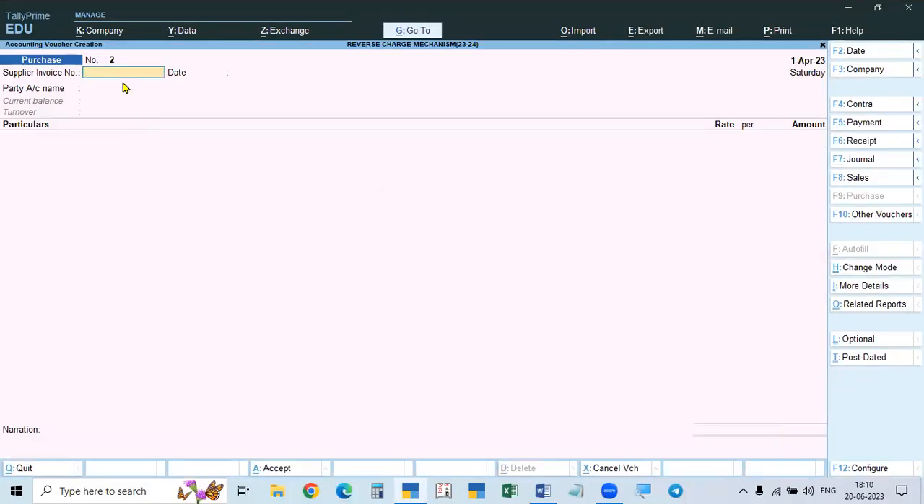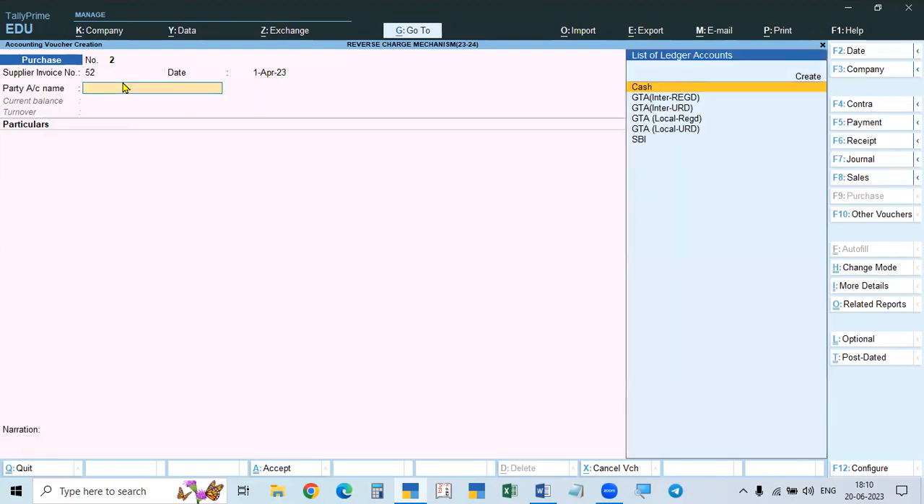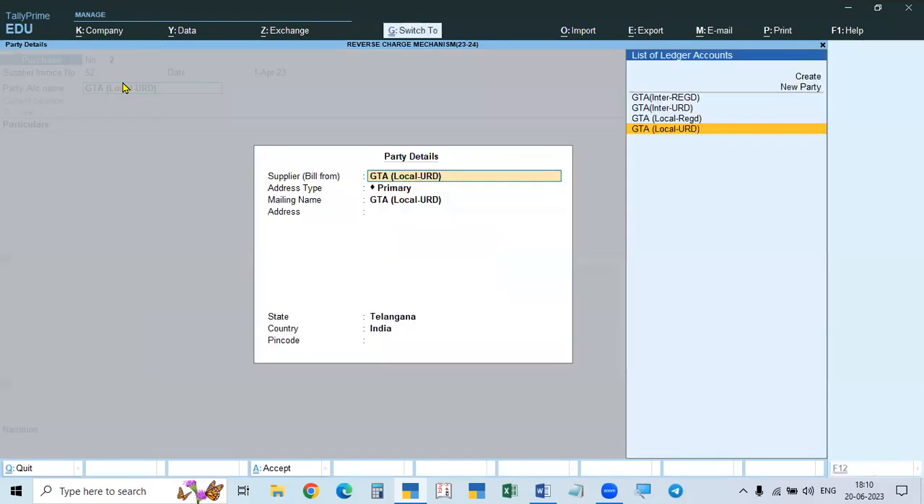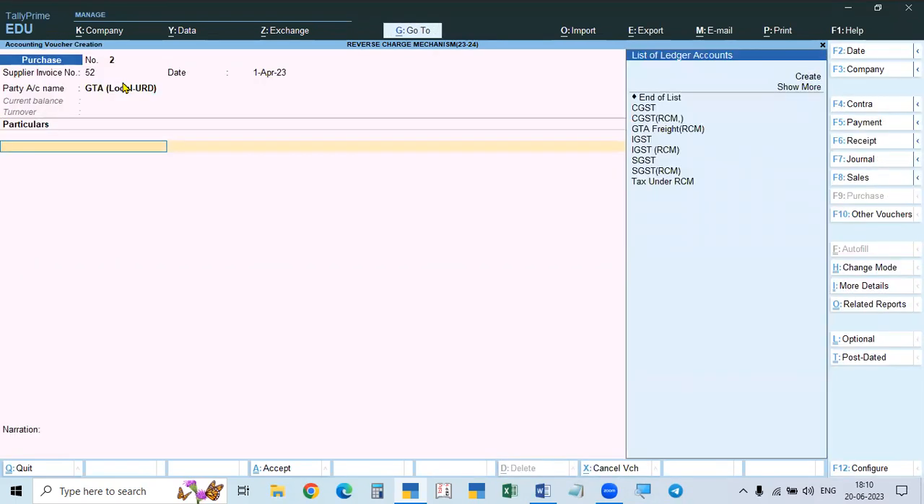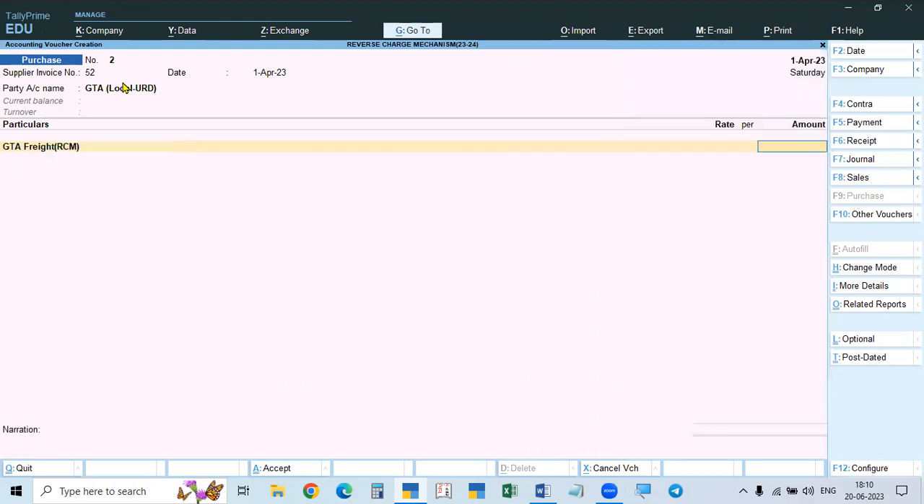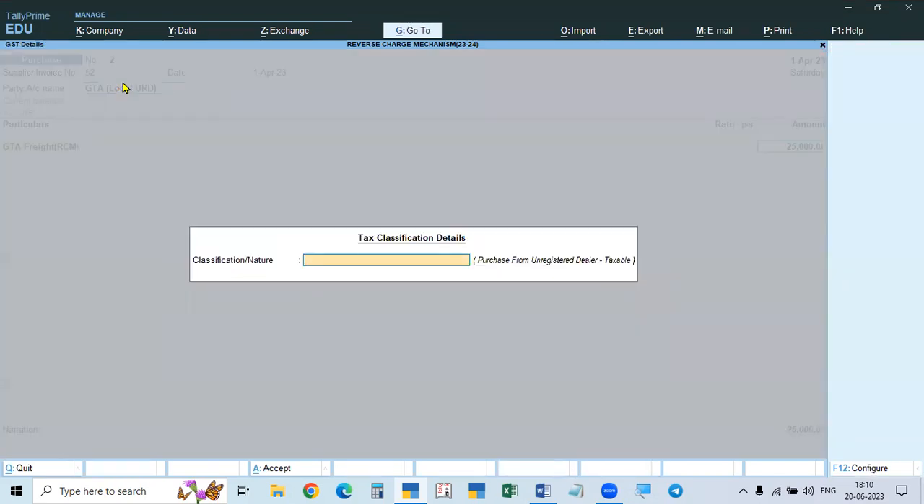Local registered. Now we will take up, for example, local unregistered. So registered or unregistered in the case of local. GTA freight rate, you will take up 25,000. So say, purchase from an unregistered dealer. Purchase means local purchases from unregistered, taxable.